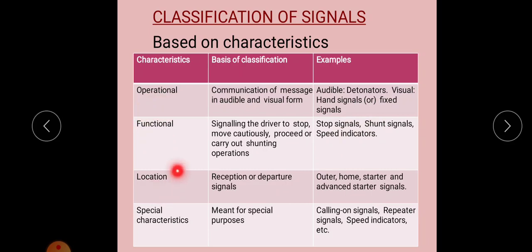Next is location. That is based on the location where we are installing the signal. Based on that, it is classified as reception signal and departure signal.